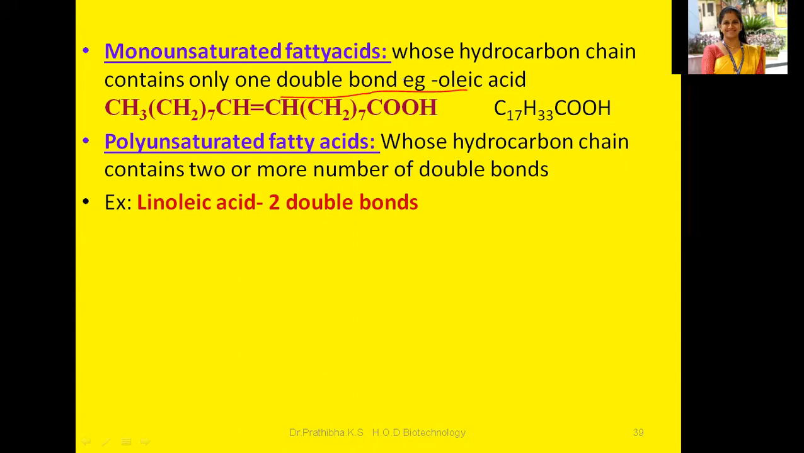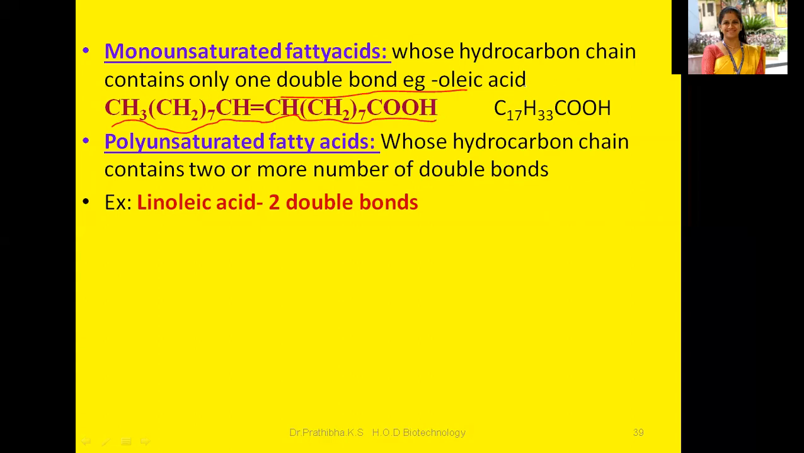Okay, kindly follow me. Oleic acid. What is its structural formula? Kindly follow and write down. CH3, CH2 7, CH double bond CH, CH2 7, COOH. Okay, this is the structural formula of that particular oleic acid.